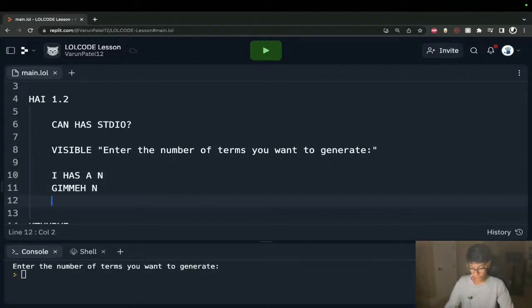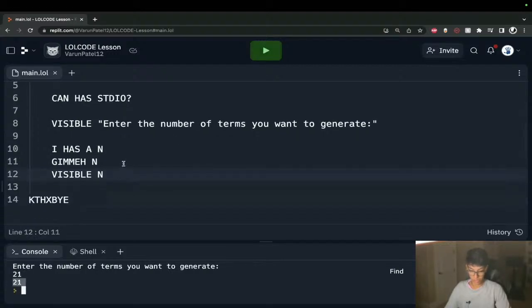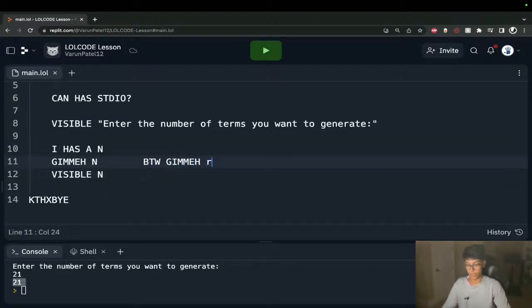So then if we do visible n, we'll type something in, and then we should get that same thing that we typed in back out. So enter the number of terms. We'll say we want to do 21 terms, and we get 21 right back. Now, what we know from earlier is that give me returns a yarn, so a string.